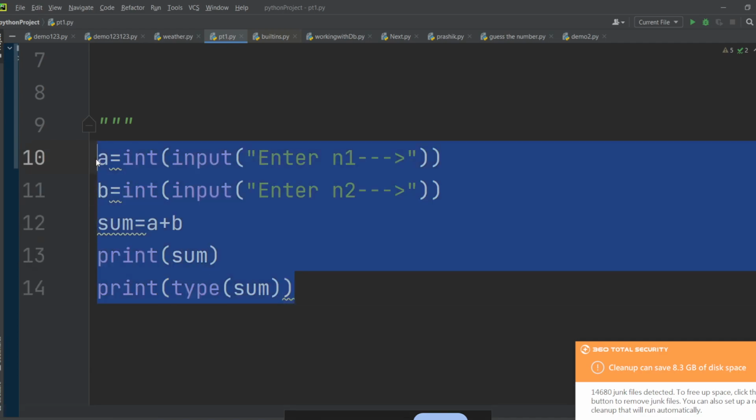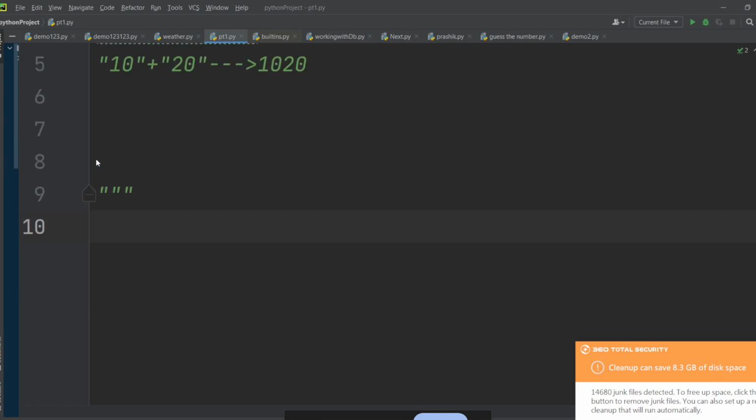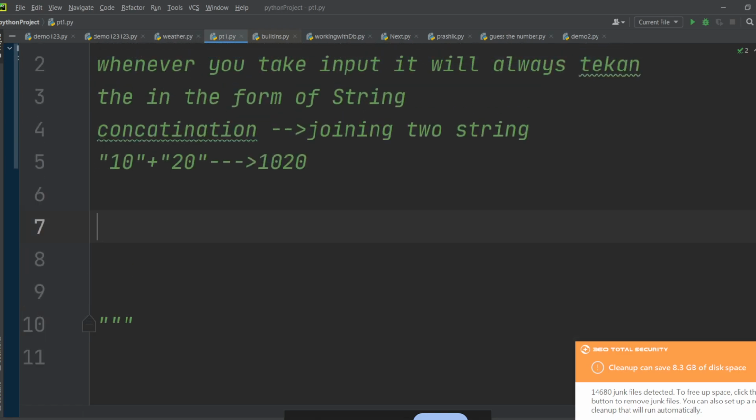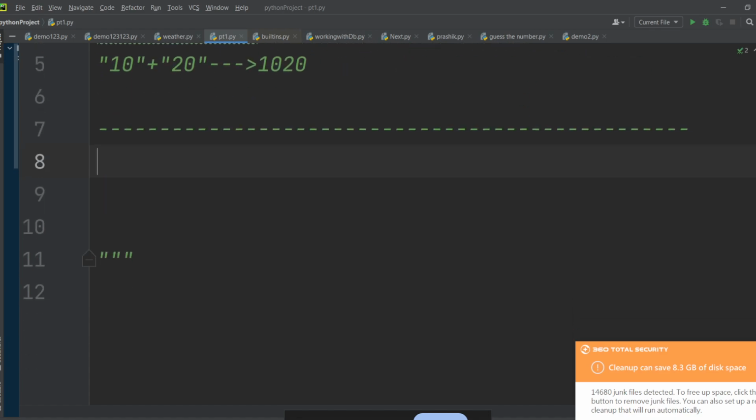Then we will go for the next concept, which is conditional statements. We have executed this, so now let's talk about conditioning. You know what is my if, you know what is my else. Okay, conditional statements.